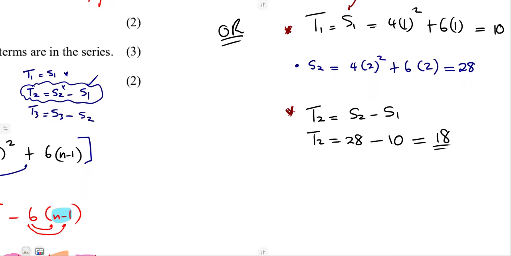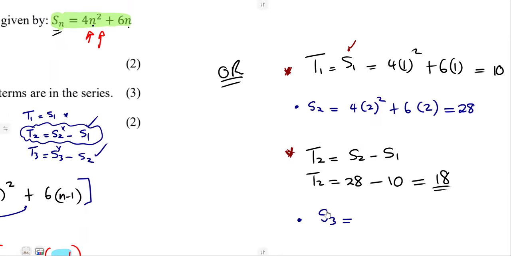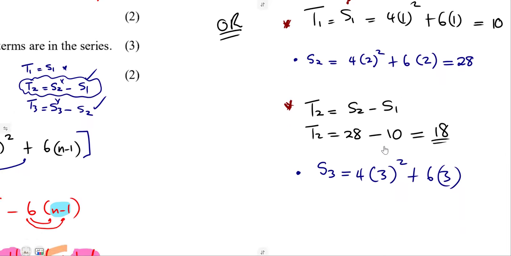All right. So we've got our T2. To find T3, same thing: S3 minus S2. S2 we calculated, but we do not have S3. So you're supposed to find S3 first. From the sum formula, substitute 3 there. So that's 4 into 3 squared plus 6 times 3. In place of n, put 3.